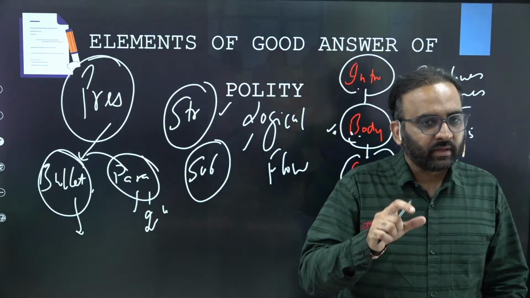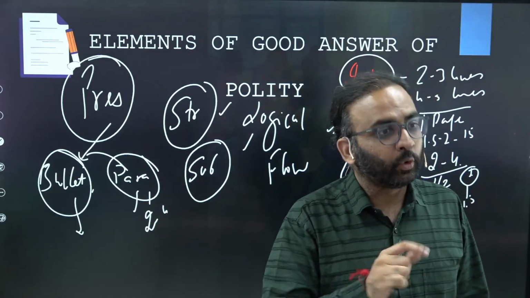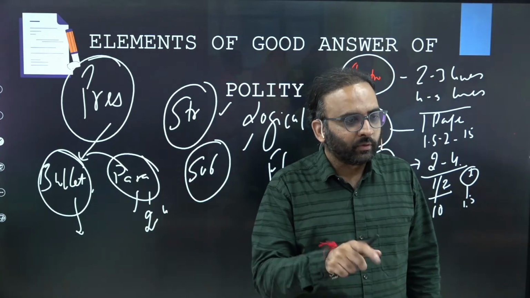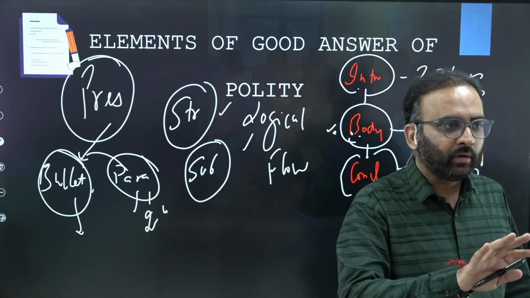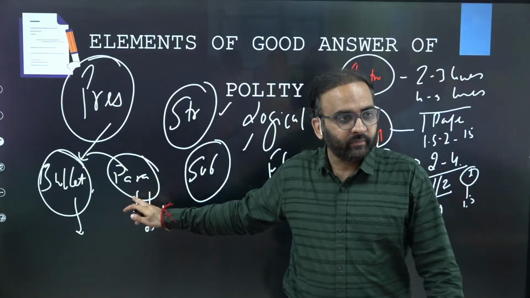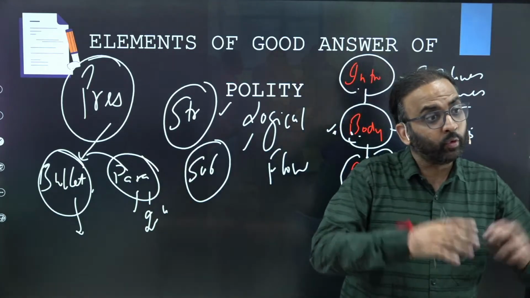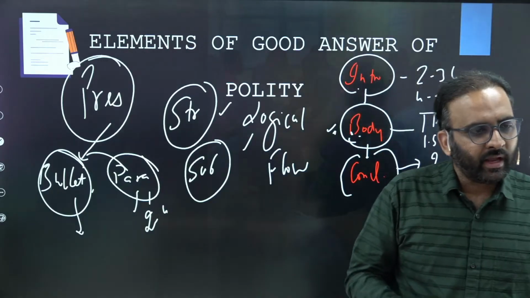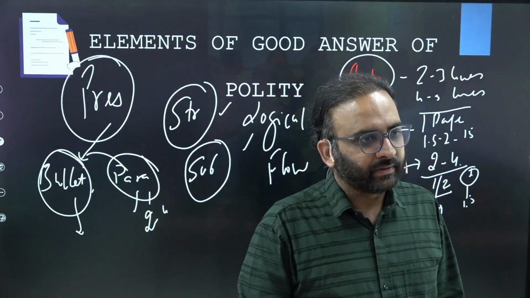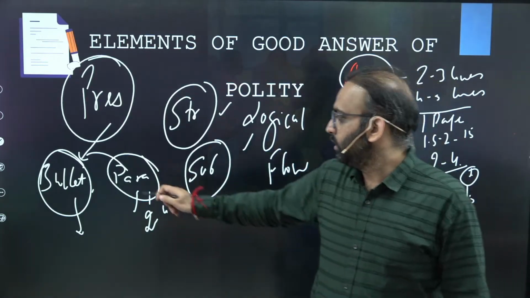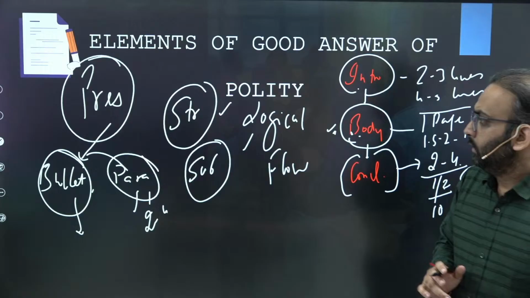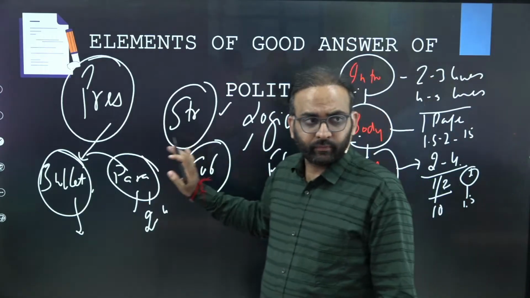Because in bullet format the examiner will get to know that you know only about 2 lines or 2 points. But in paragraph format, by using words like etc. and so on, you can give a little expression that you know decent about the question. So paragraphs become handy when you have little information, and bullets become handy when you have too much information about the question. And for the questions you know reasonably well, you can choose either bullets or paragraphs. Clear? That's the standard format you need to follow.